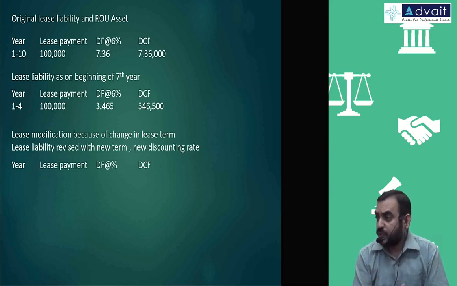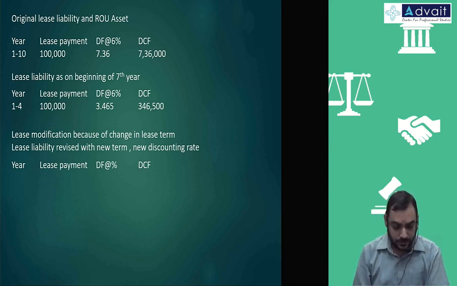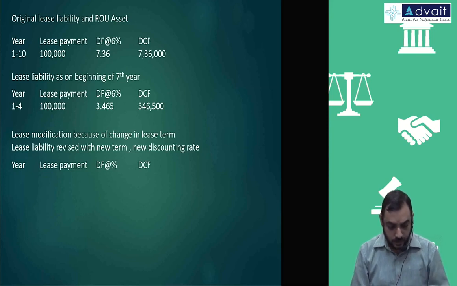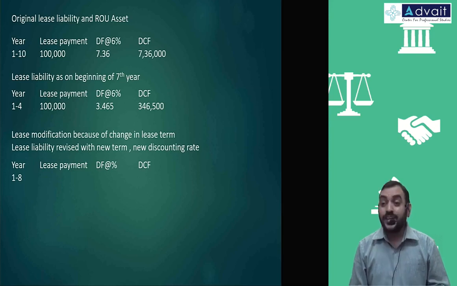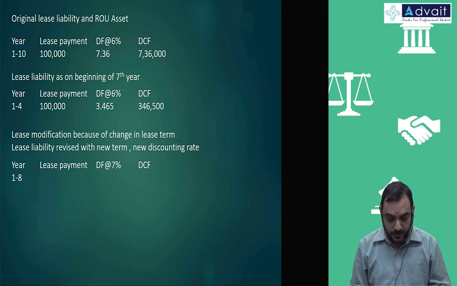So 4 plus 4, 8 years, year 1 to 8. And what is the new discounting rate? 7%. So the lease payment is the same, 1 lakh.